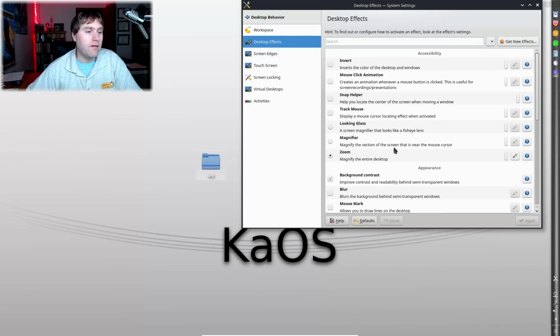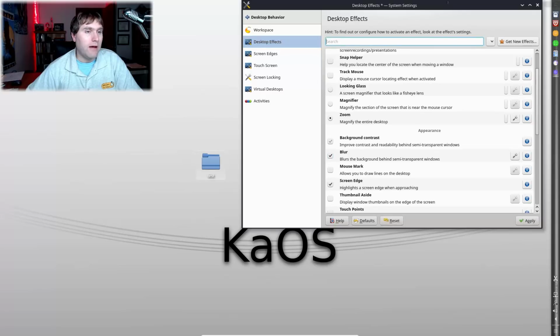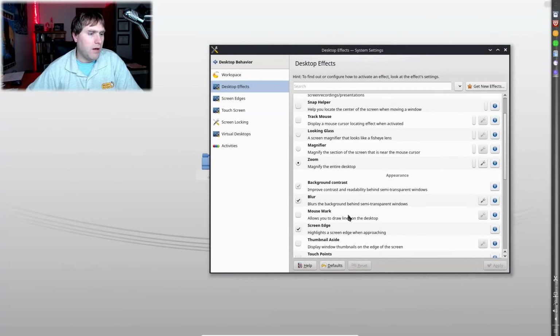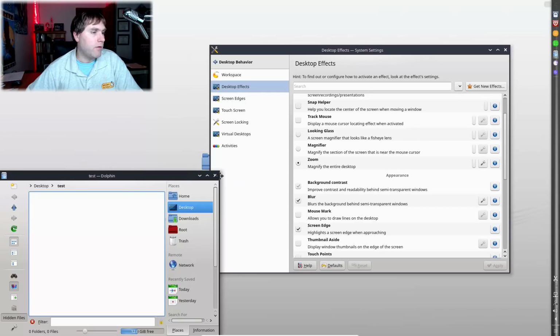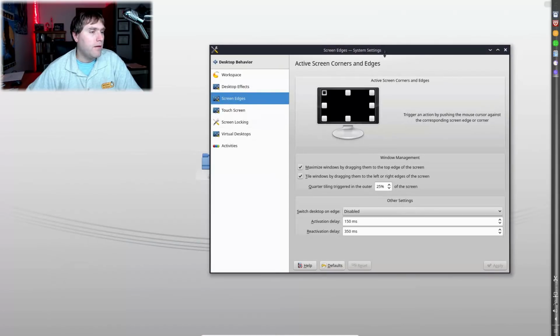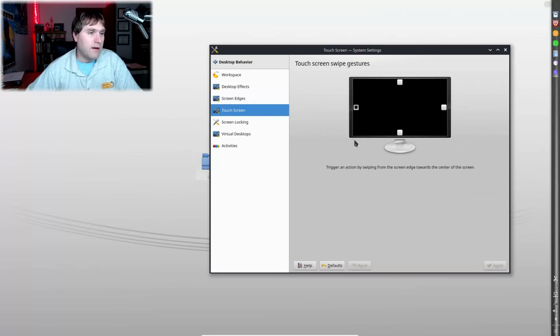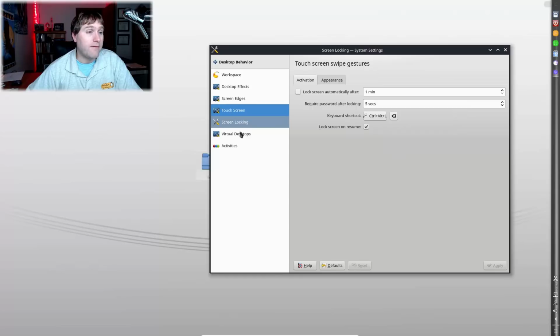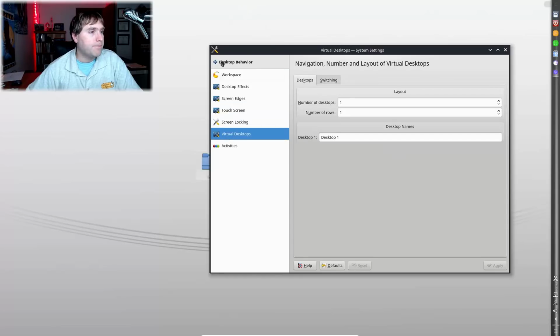Desktop effects, so you can actually do a lot of different desktop effects and things. So I think that's going to blur background things. So if I were to load up my window, it should blur things behind it. Need to configure it a little bit there. Here's your screen edges. Touch screen. This is actually something that is new. This is just newly implemented, so I have not actually tried that out.